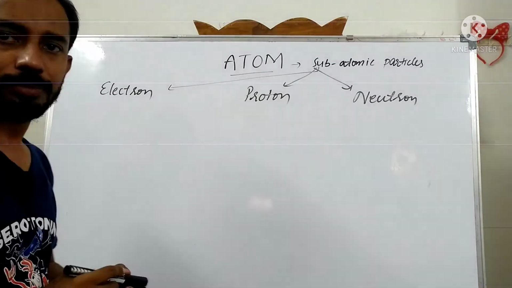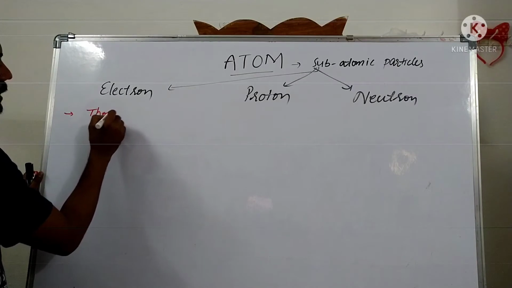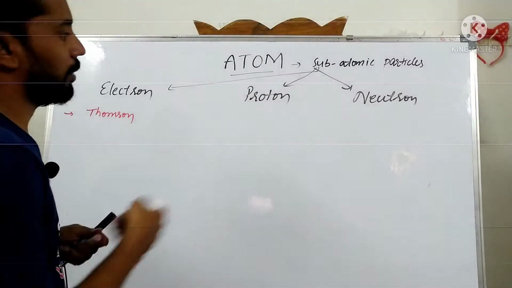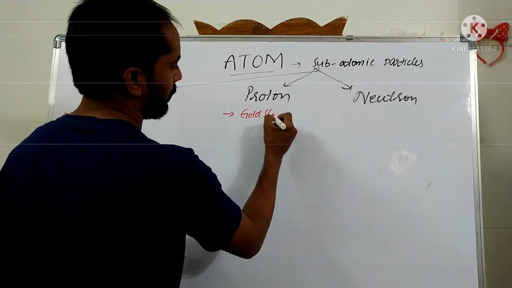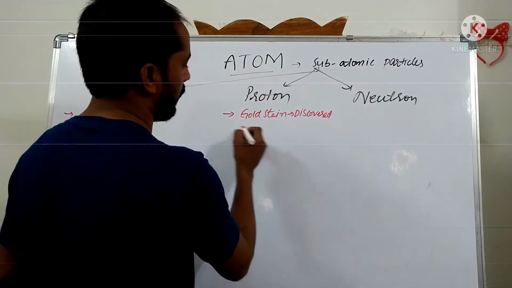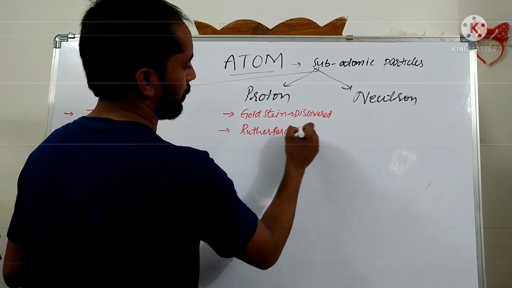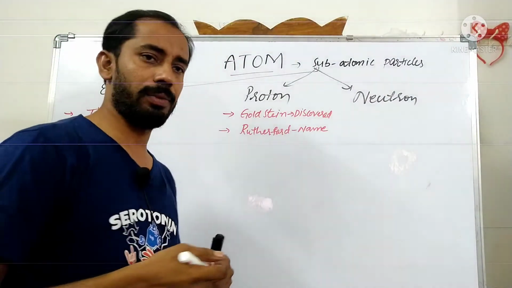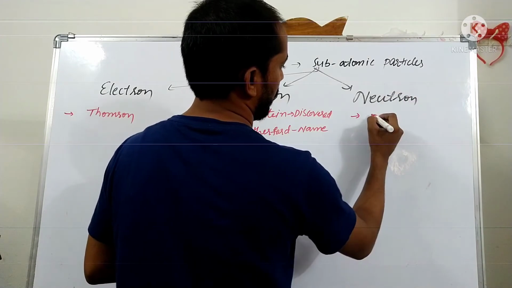The electron was discovered by J.J. Thomson, and protons were discovered by Goldstein, but the name proton was given by Rutherford. The neutron was discovered by James Chadwick.